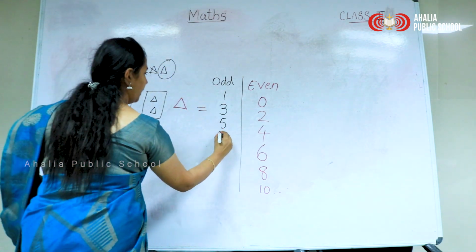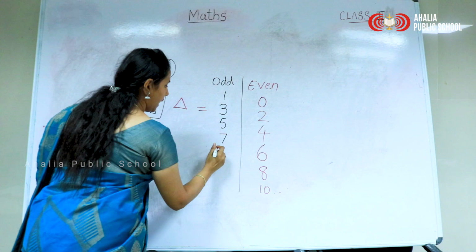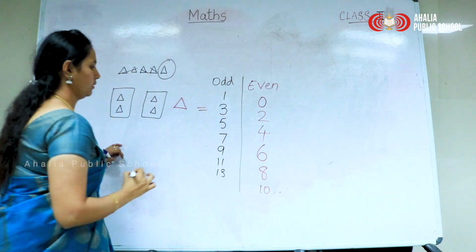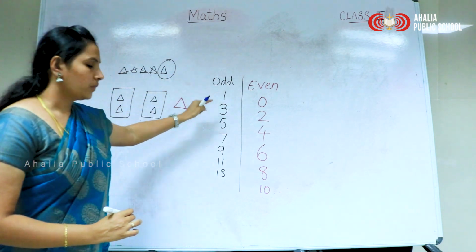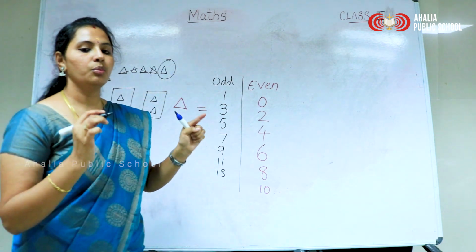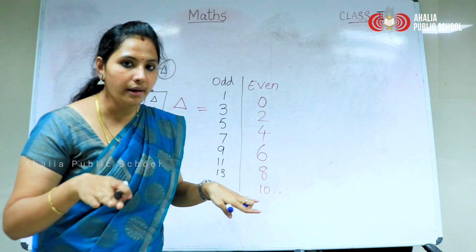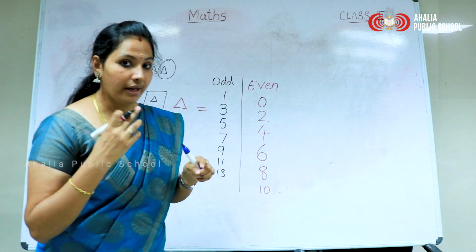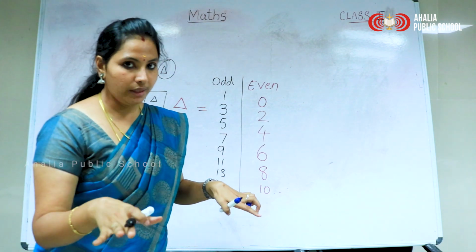Yes, 7. Then likewise you have to write it. So these are odd numbers. Odd numbers we are not able to share equally. Okay, but even numbers we are able to share equally.